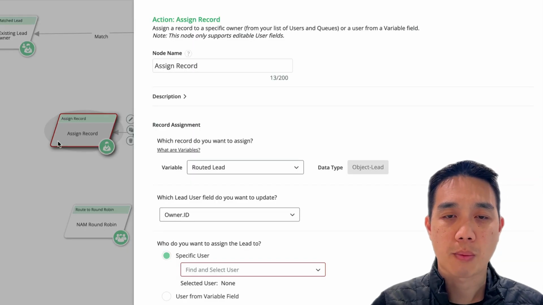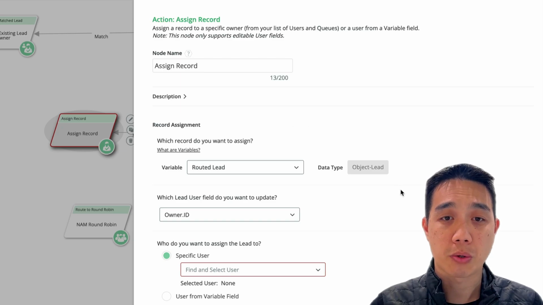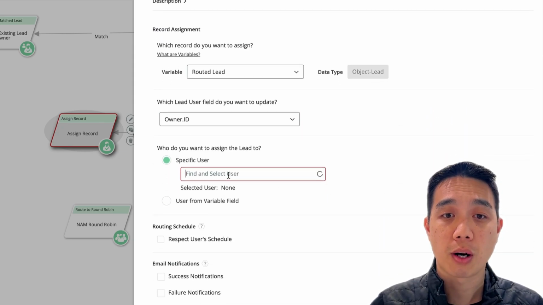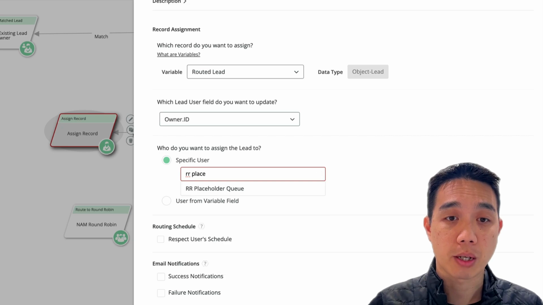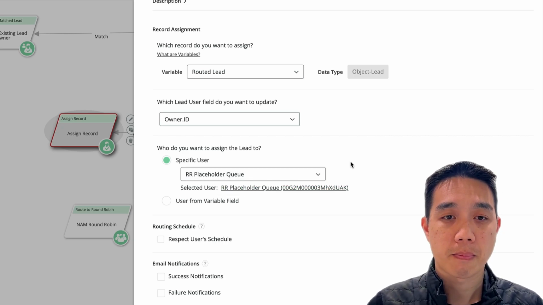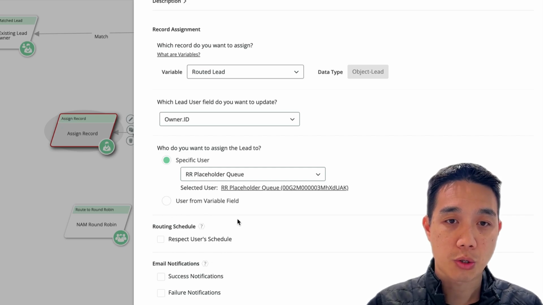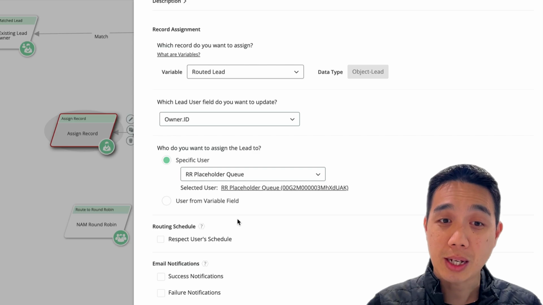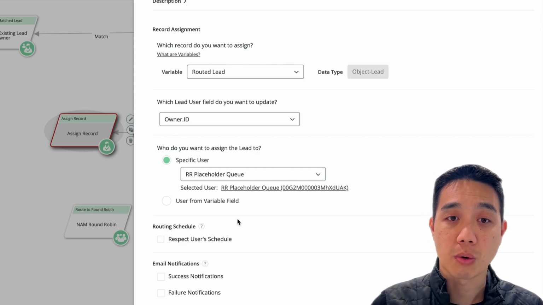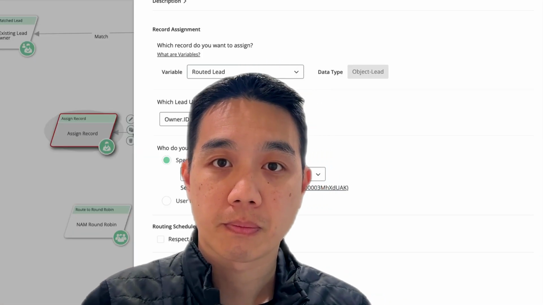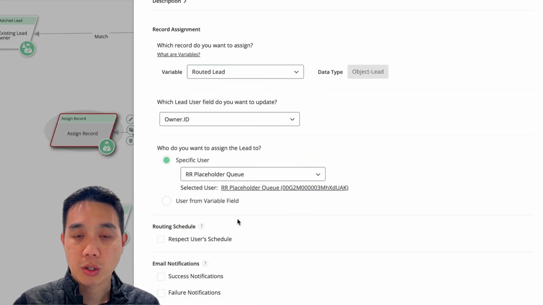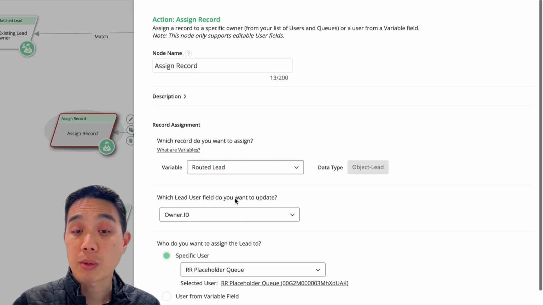Now, opening this assign record node, we want to find the queue or placeholder user that has the working hours that we want to check for. So in our case, it's that placeholder round robin queue. So we'll select that. Now, this is a critical step. It's very important to leave the respect user schedule box unchecked because we need to be able to complete the assignment to this queue regardless of what time it is. We need the owner of the record to be someone with the proper working hours, regardless of whether the assignment is happening at the time of working hours. So we will leave this respect user schedule box unchecked, and let's rename this node.